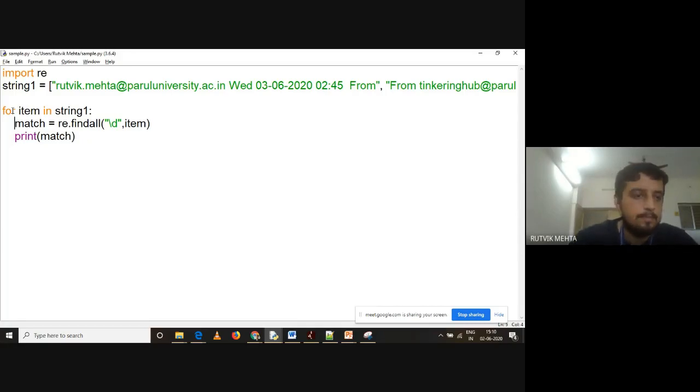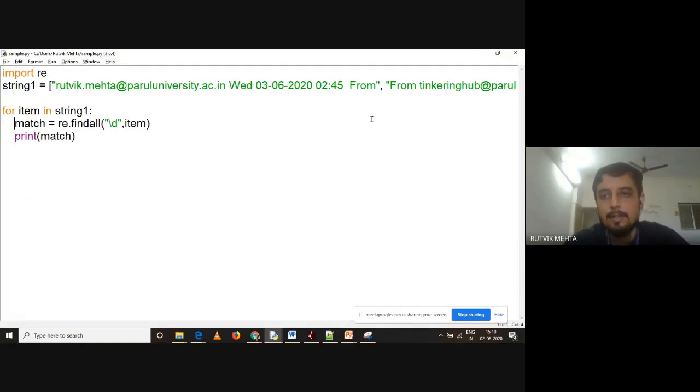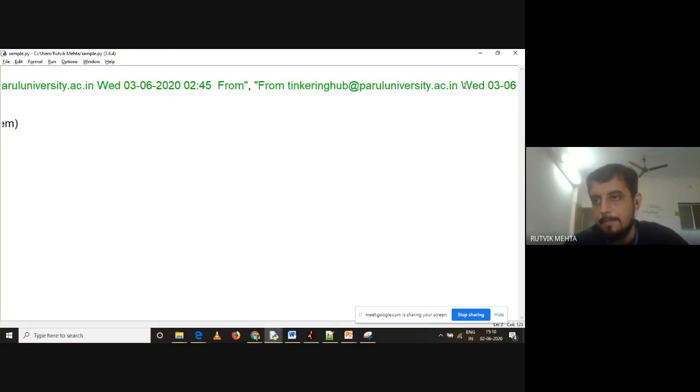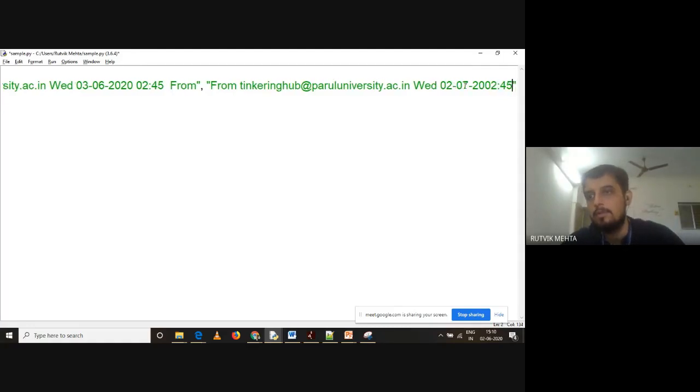Let's run this code. And if you can see, it is printing my digits one by one. This was from string 1. Actually, we are getting the same output because we have kept the same digits in both the strings. But let me make it 2, 7, 20, 0. Let me make it 2090. Here I should make it 3.